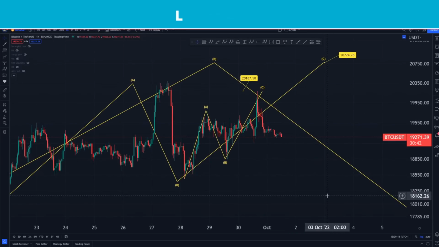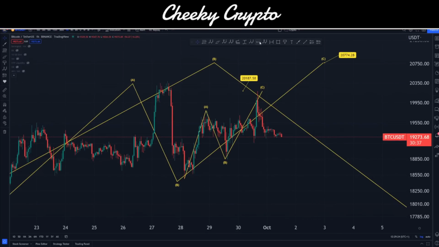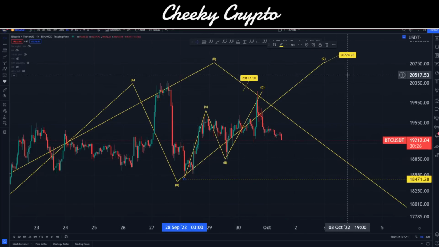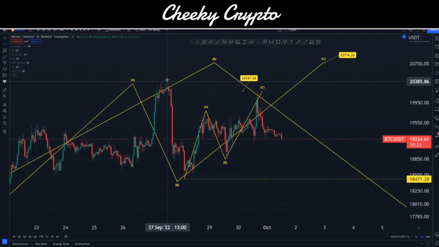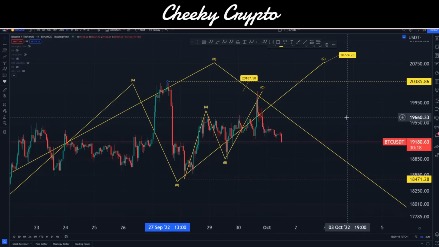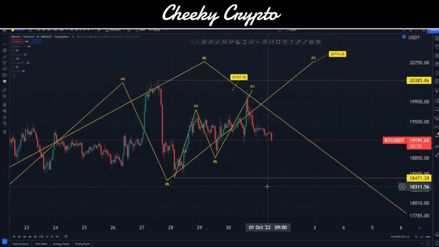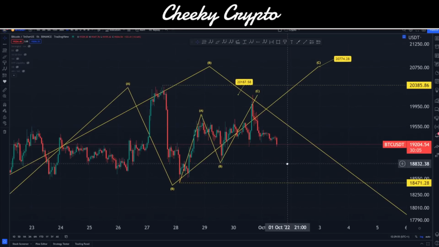However, it is possible that we are going to break down, and I'm going to give you a couple of key levels to be watching out for. The first thing: if we come down lower than 18,474, we've broken the structure, and therefore we are not going up to this 20,774 level. Likewise, if we come up higher than 20,385, then we are likely to finish this structure off. At the point of recording this video, a little bit earlier than when you guys are going to see it on YouTube, we can see that we are pulling down, so we're taking that last little bit of momentum to the downside before we potentially move to the upside.